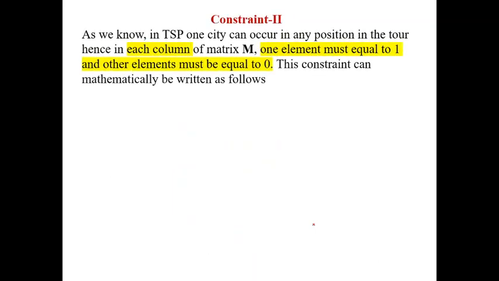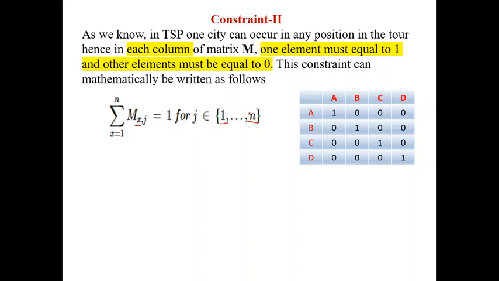Constraint number 2 is related with columns. Every column must have a single one. All other elements must be zeros. Same previous equation, but instead of changing the columns, here we change the rows. x varies from 1 to n. You recollect your mathematical table, the matrix table.